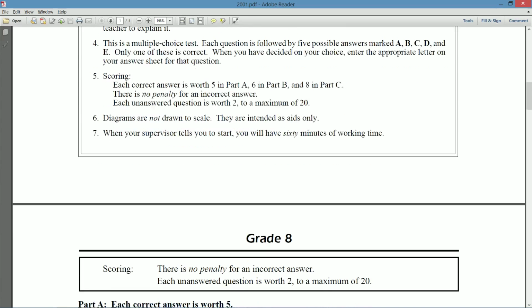I do encourage you to try it before you actually watch the solution in this video or in my later videos, because it's really important if you want to do these contests in real life and get a good score. It's important to try them on your own.